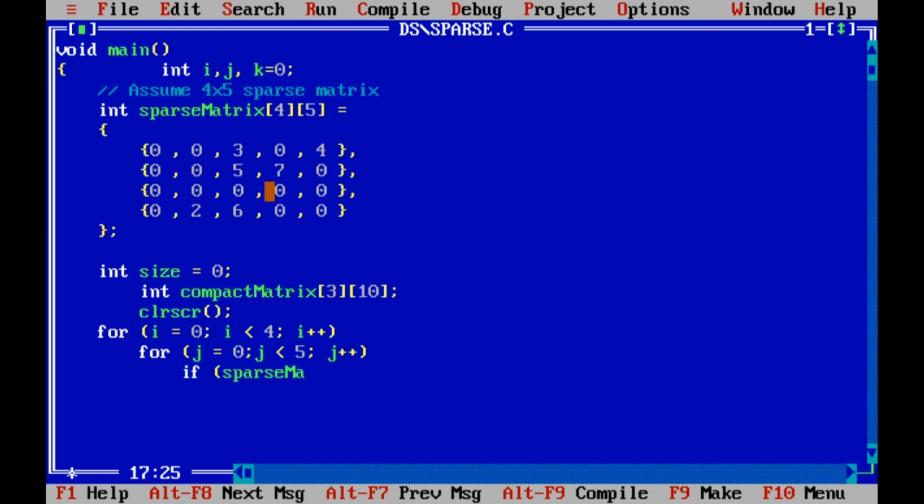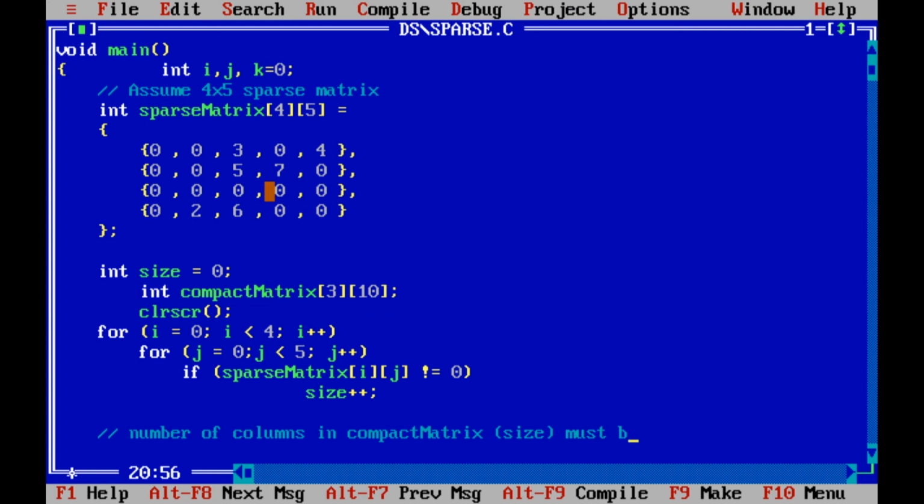Now, if the sparse matrix particular element is not equal to 0, that means it is a non-zero number. So if it is a non-zero number, then increase the size value by 1. Here we have only this statement in both for loops, so the for loop will stop here. The number of columns in the compact matrix is the size. So the number of columns in the data structure that we use to represent the sparse matrix will be equal to the number of non-zero elements.